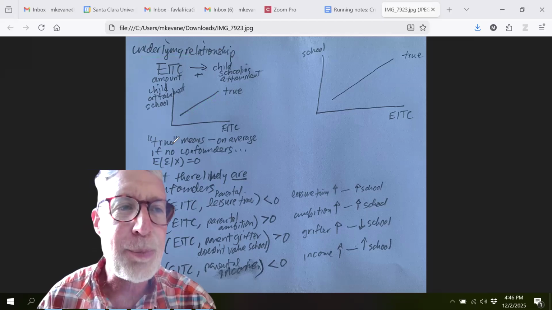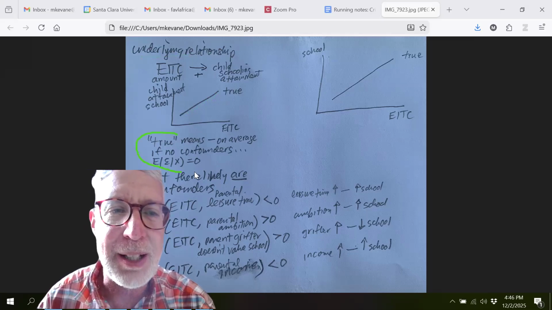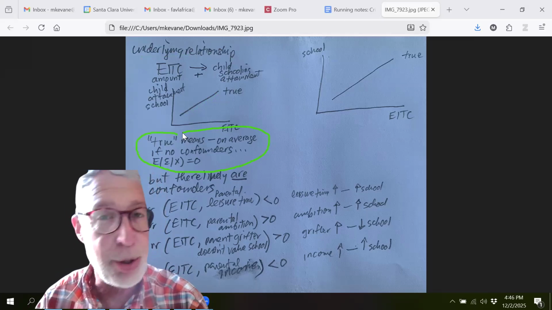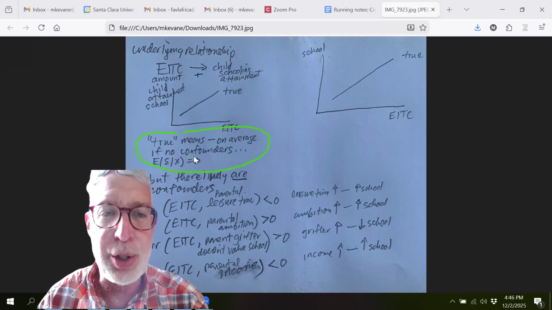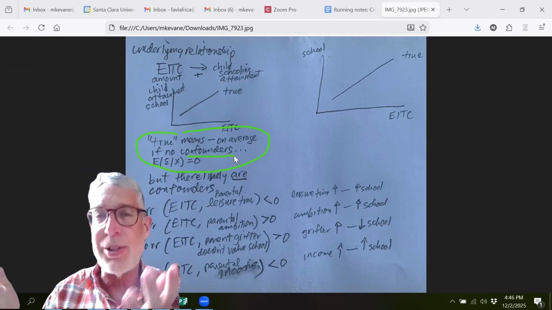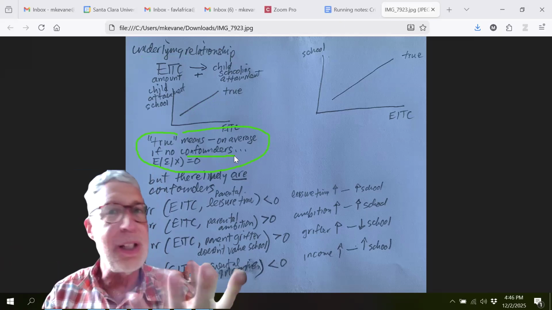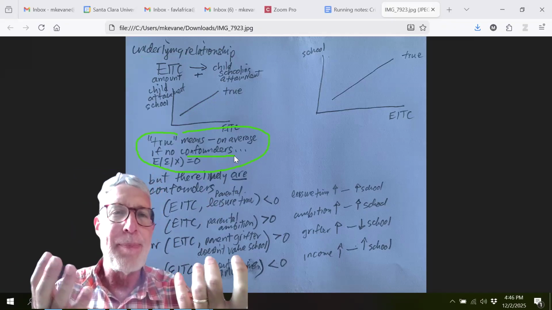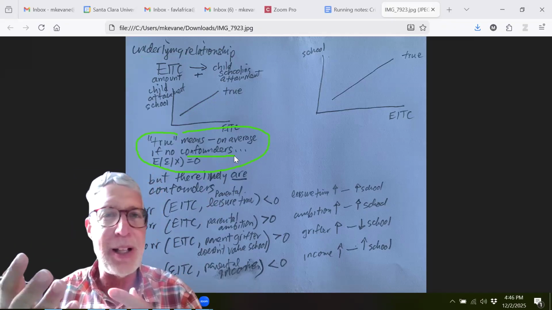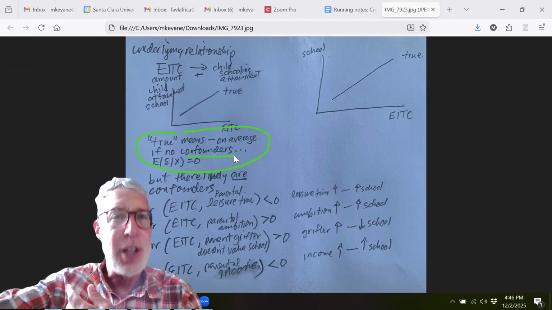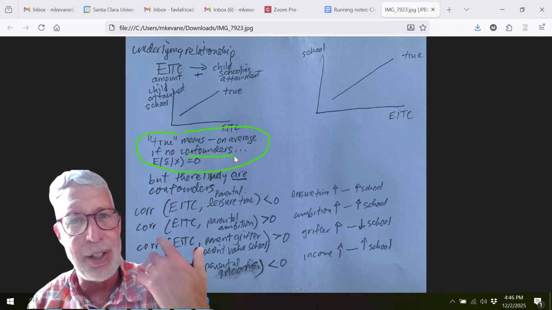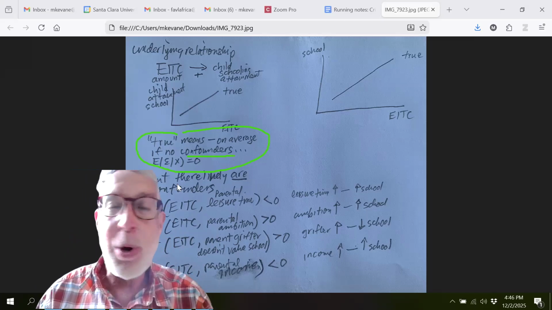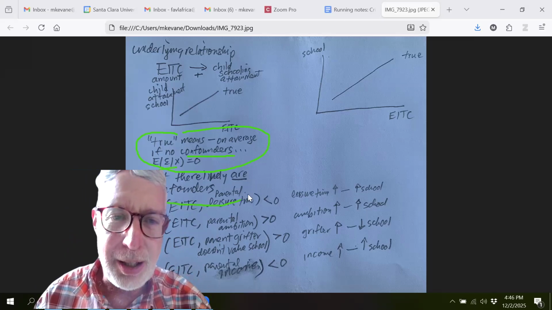But of course, when we talk about this true positive relationship, we think our estimate of it would be unbiased if there were no confounders. That is, if it was true that the errors, the other factors, on average added up to zero, because sometimes they're high, sometimes they're low. So for some people with certain levels of earned income tax credit, they have other factors that lead to high schooling attainment, but also other factors that lead to low schooling attainment. On average, they average out to zero. That won't be the case if there are confounders.